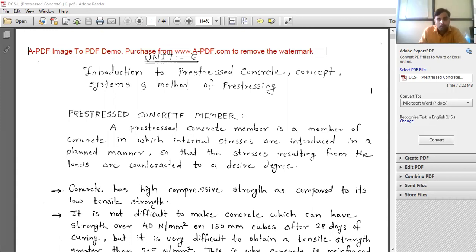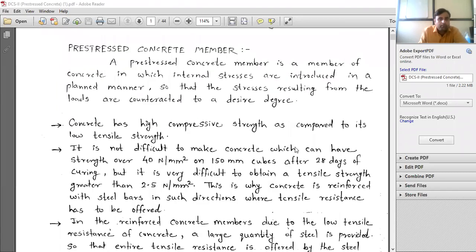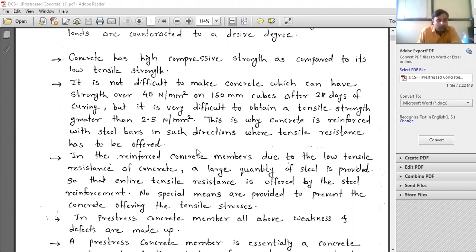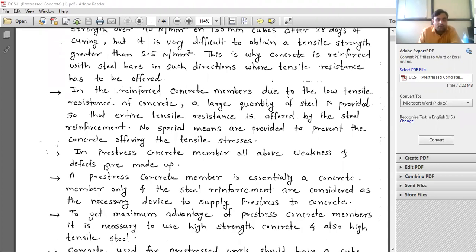Okay, so in the morning we have covered up to this point, that why there is a need of pre-stressed concrete. We have covered the strength of the concrete and the other aspects, 3 points. Our last point was that in the pre-stressed concrete member, the above weaknesses and defects are made up. We discussed in the first hour in great detail what the weaknesses in concrete are and what pre-stressed concrete is. Now we will move further regarding pre-stressed concrete.